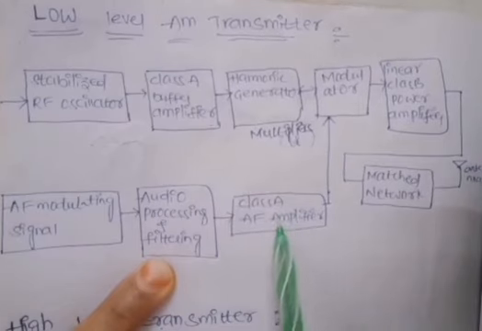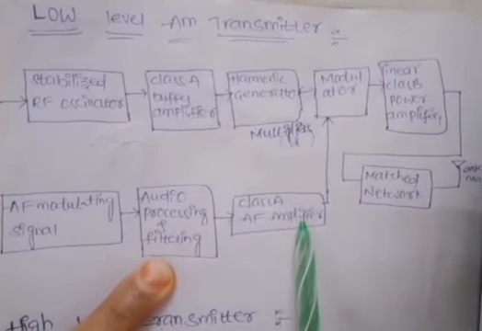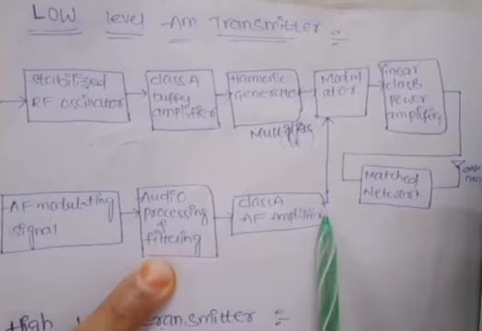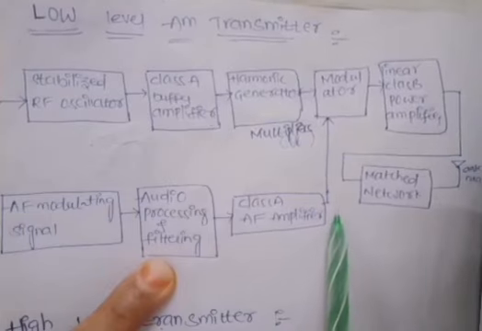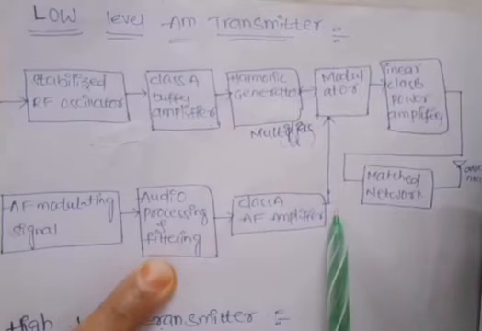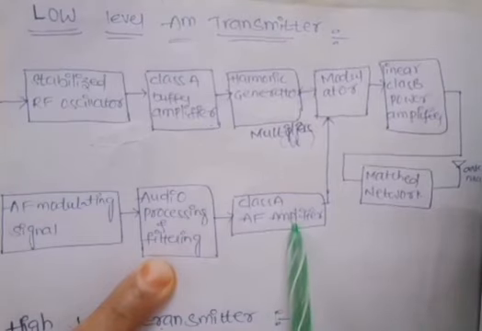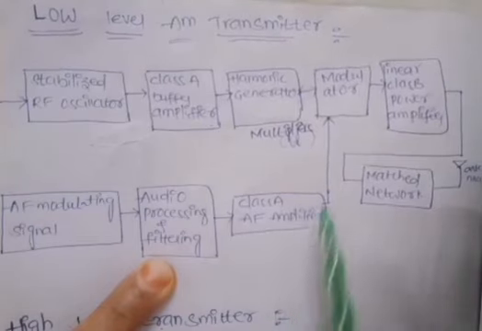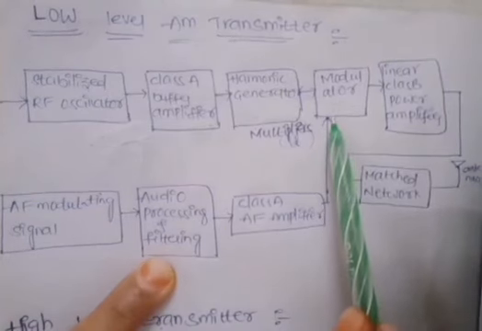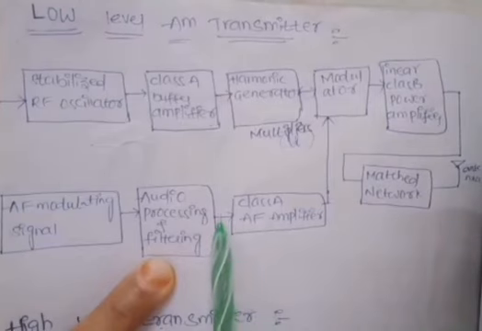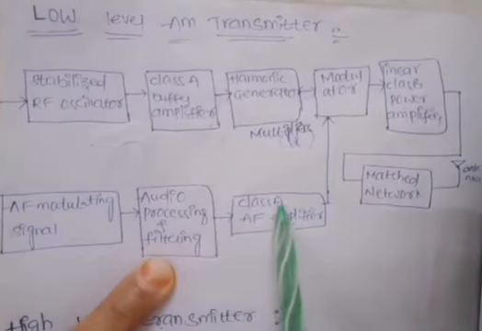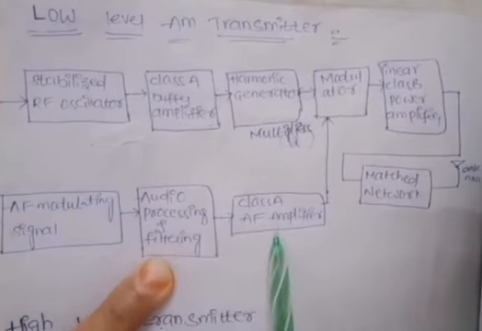The output impedance of the class A amplifier is high, so if the signal is fed back to the input, it will be attenuated.